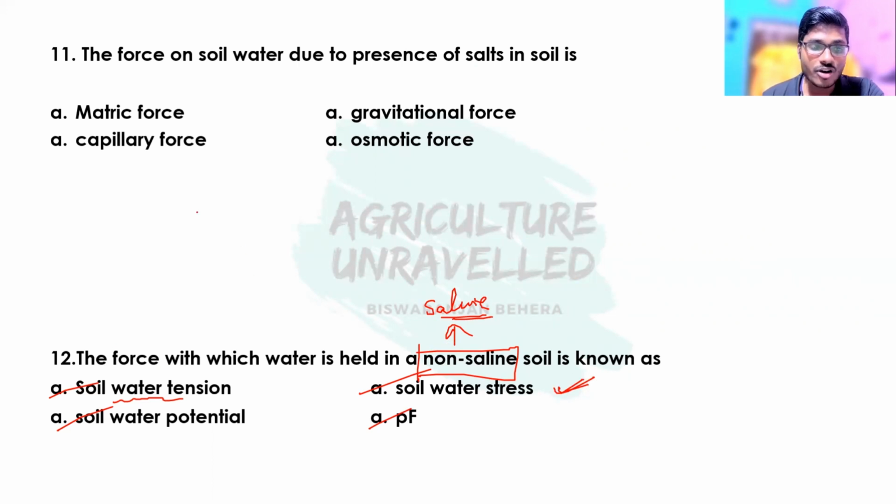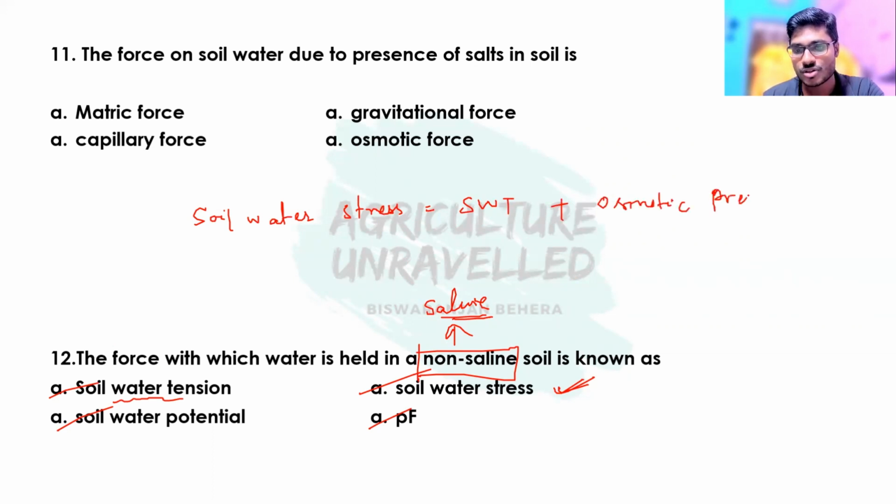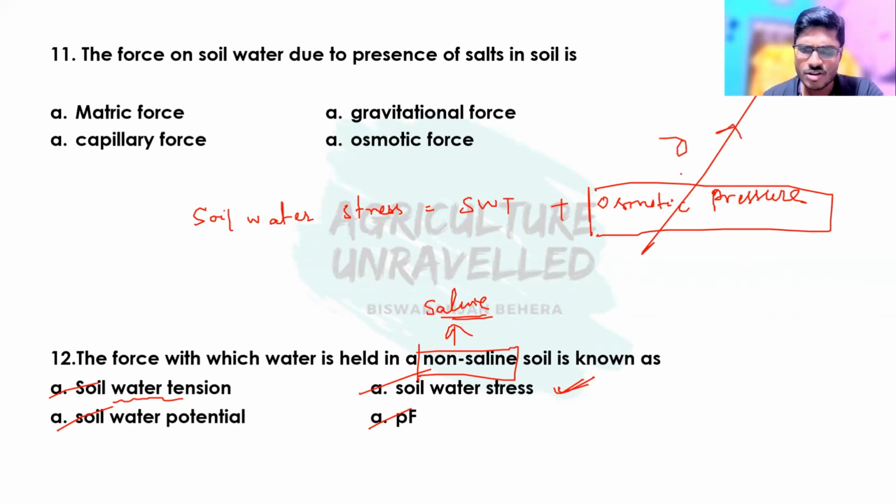So what is soil water stress? Soil water stress is soil water tension plus osmotic force or osmotic pressure. In case of non-saline soil, this osmotic pressure is 0 because salt is not there. So in this case, soil water tension is equal to soil water stress, and it is known as soil water tension only.